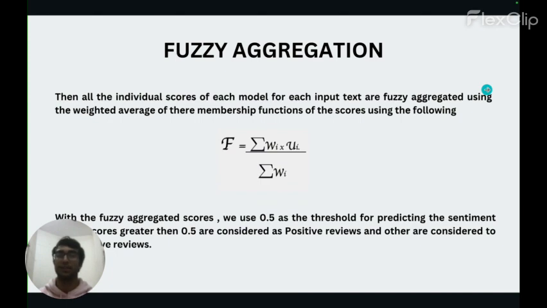Then we did fuzzy aggregation. It was done by taking weighted averages of these three membership functions of the scores using the formula which is on the screen. After using weighted averages, we got the fuzzy scores, and we needed a threshold because we can't classify or find sentiments without a threshold. So we set the threshold to 0.5. If our new score is above 0.5, it is considered positive. If it is below, it is considered negative.